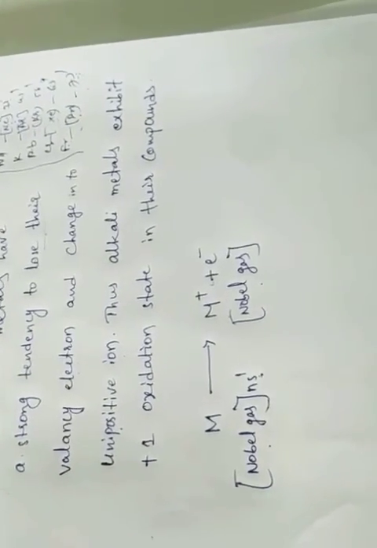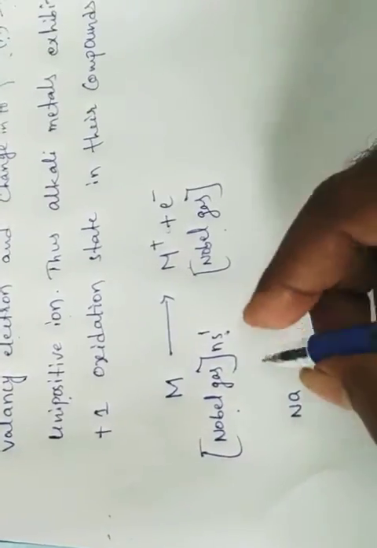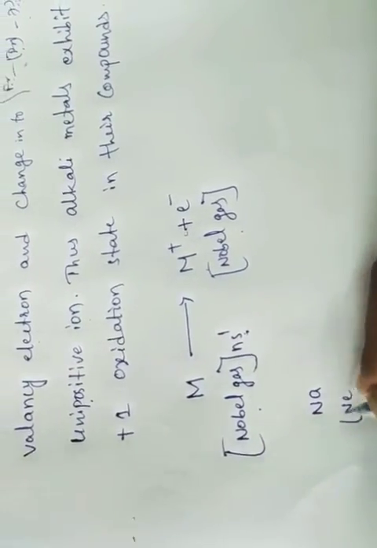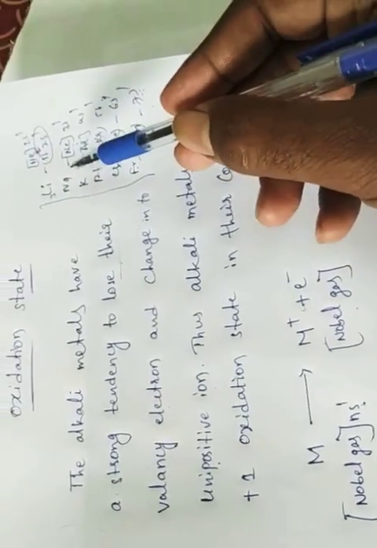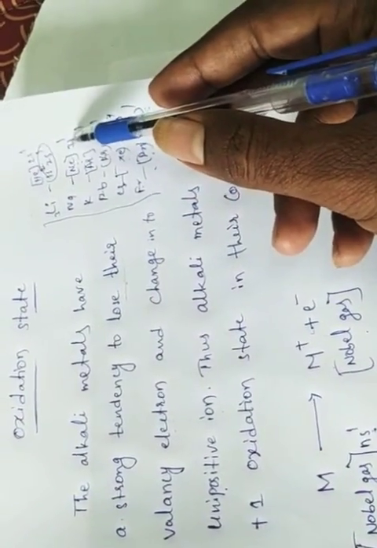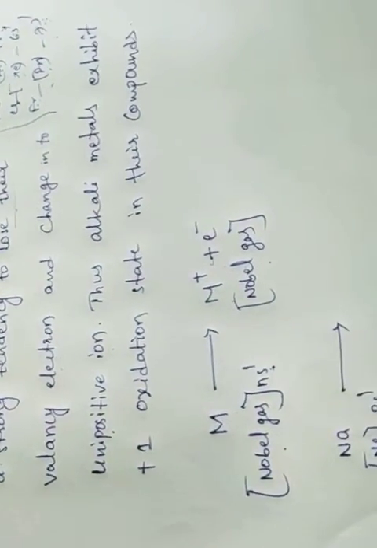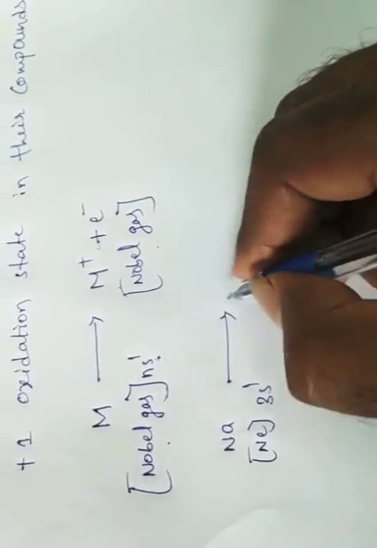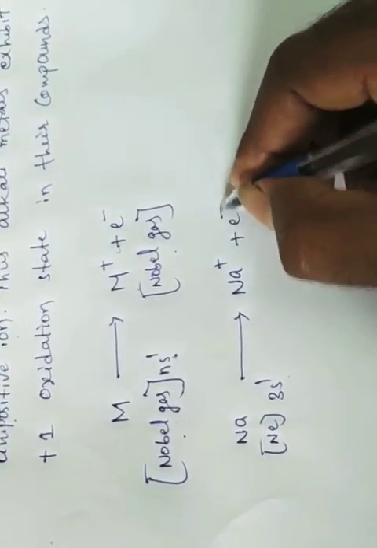This is a general example. I will take sodium, for suppose. Sodium is a first group element, that is an alkali metal. What is the sodium electronic configuration? Neon 3s1. You have to check sodium: neon 3s1. Now if it loses this 3s1 electron, then it gets Na plus and an electron.